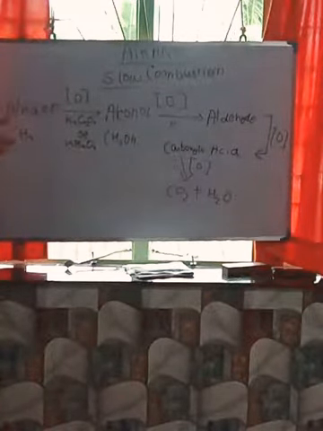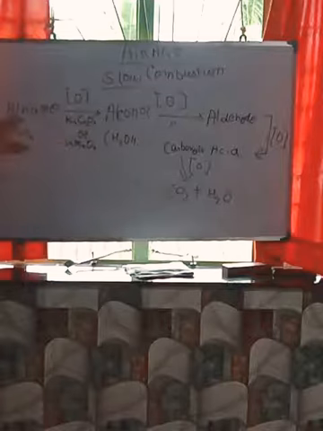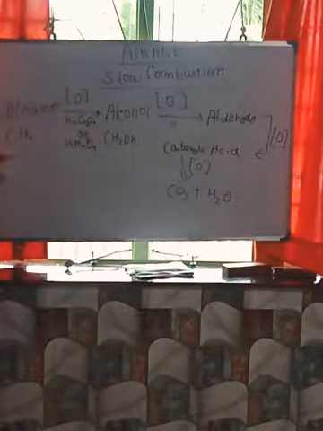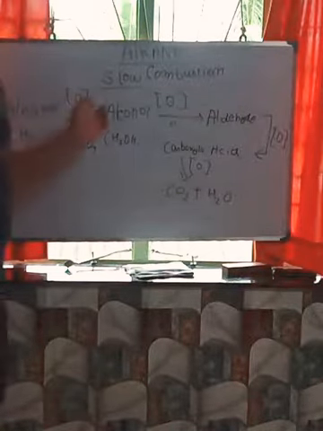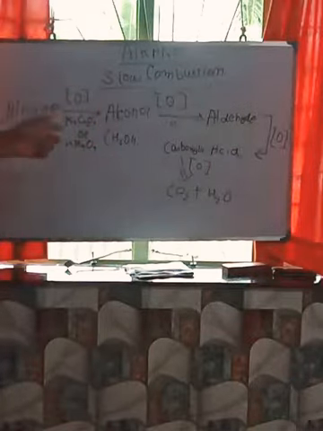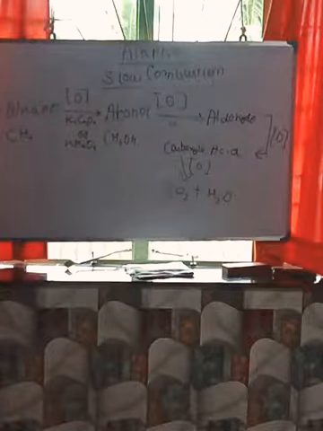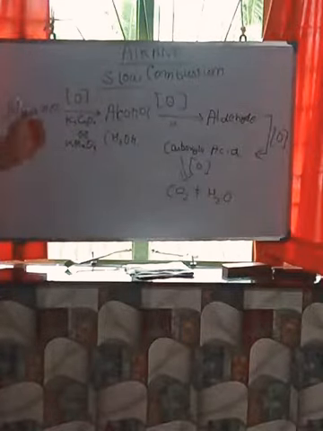Here carbon is 1 and hydrogen is 4, and here freshly prepared oxygen is there. So one hydrogen from here will react with the freshly prepared oxygen and form OH. So CH3OH. Now from alcohol we will go to aldehyde.